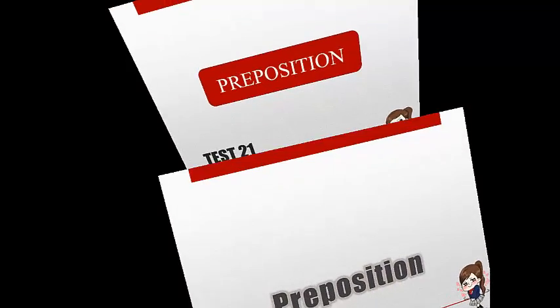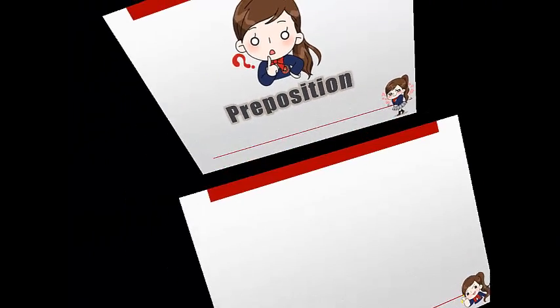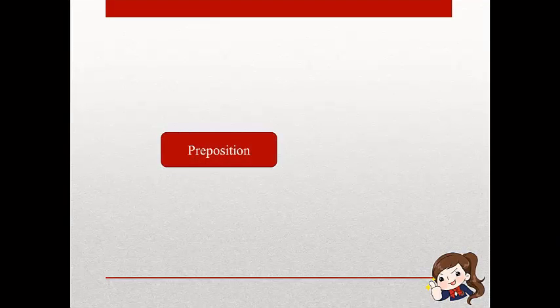Preposition. What is a preposition? A preposition is a word, one of the parts of speech, and a member of a closed word class that shows the relationship between a noun or pronoun and other words in a sentence.